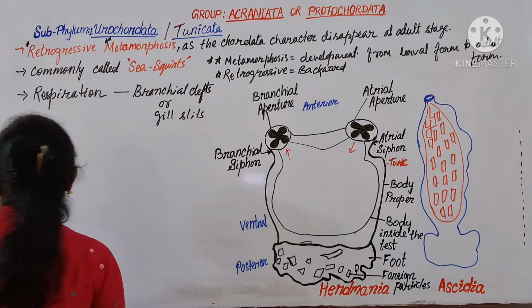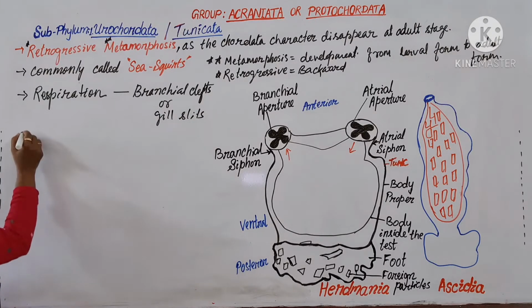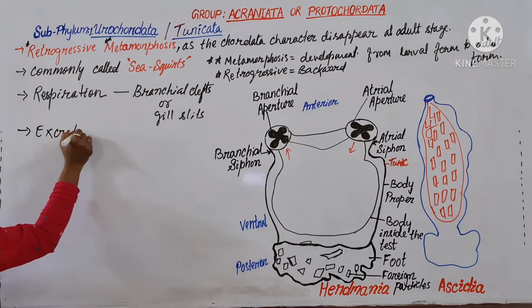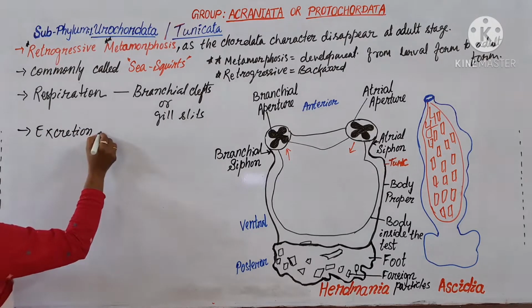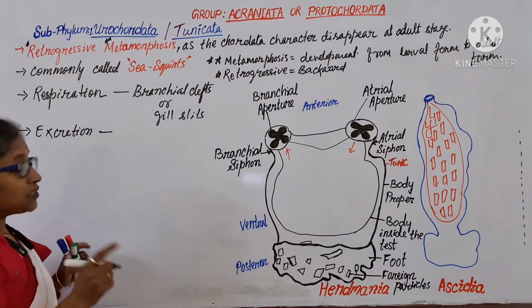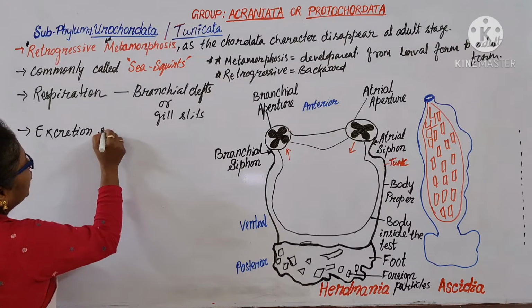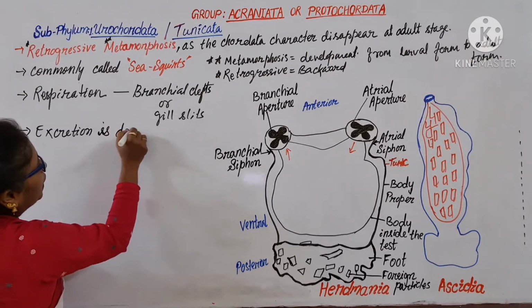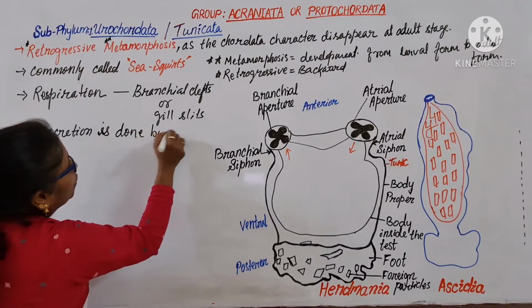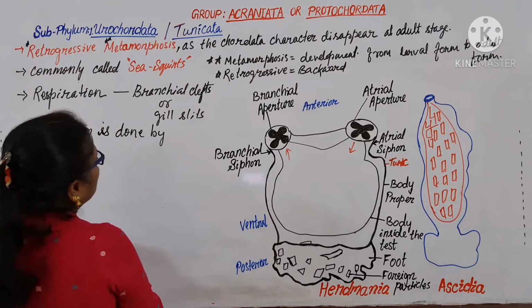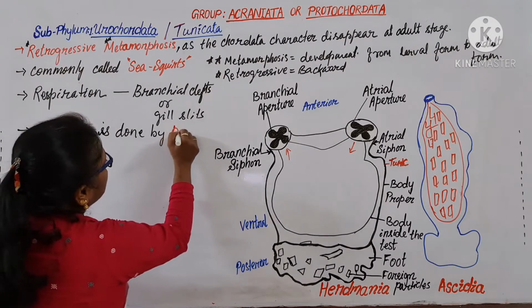These are also chordata characters. Excretion is done by protonephridia, the primitive kidney-like structure.